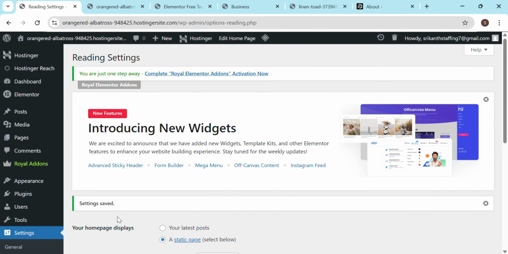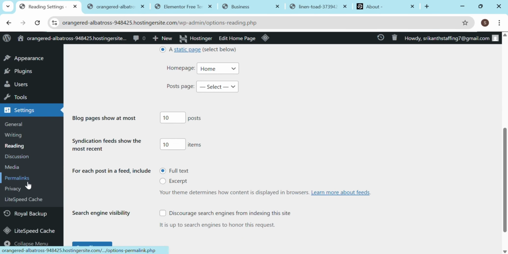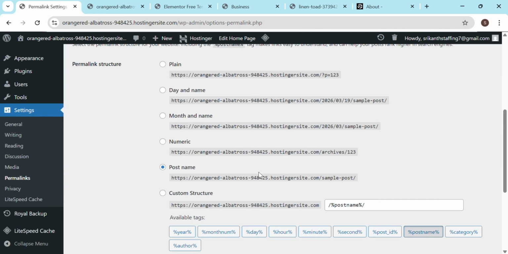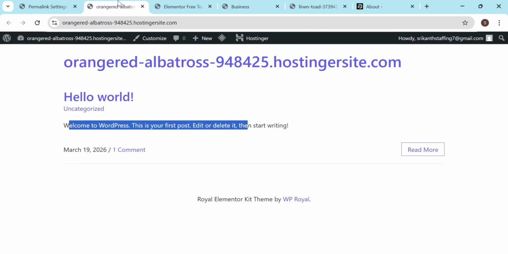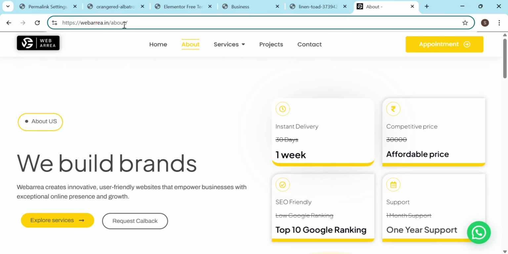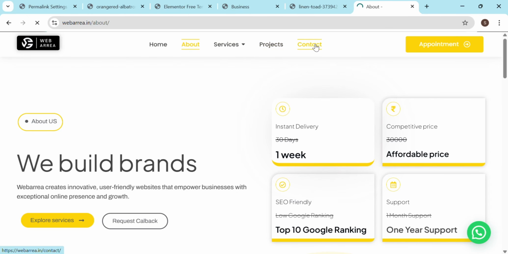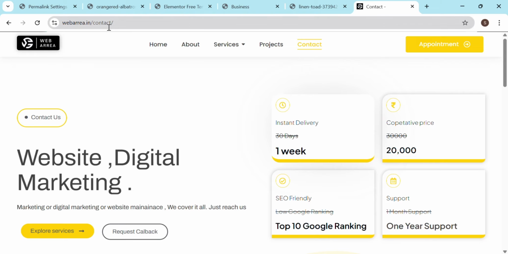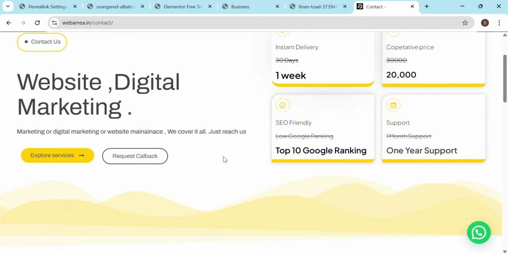One important setting you should always check is the permalinks. You have to make sure the right option is checked by default. Any other option can cause trouble, because, for example, if you are going to this website, webarea.in, you can see the hyphen about, because I'm on the about page. If I go to the contact page, it will display as webarea.in contact. That's how the contact page appears.